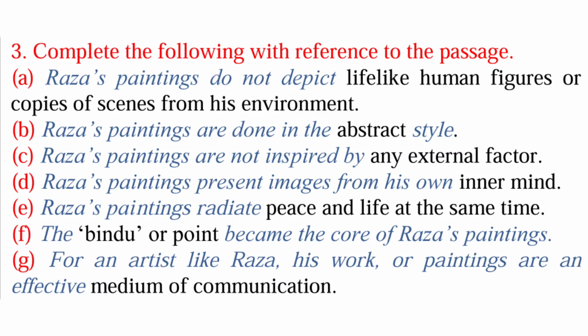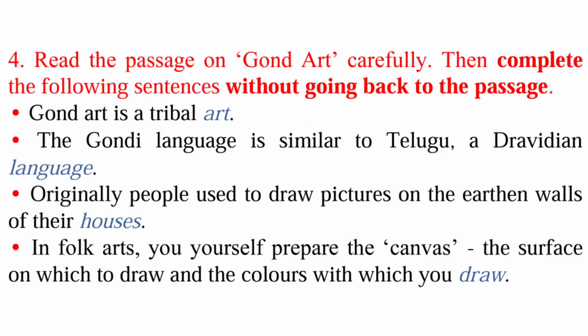external factor. D is Raza's painting present images from his own inner mind. E is Raza's painting radiate peace and life at the same time. F is the bindu or point became the score of Raza's painting. G is for an artist like Raza his work or painting are an effective medium of communication. Fourth question is read the passage